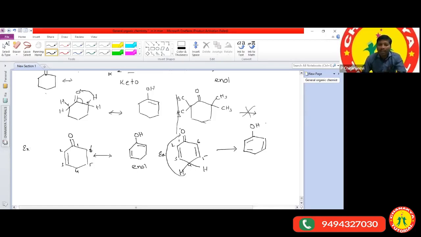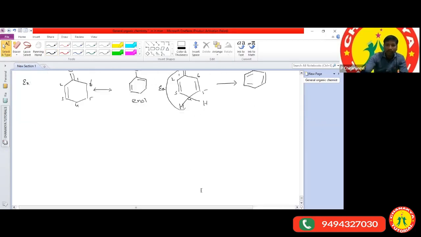Based on the migration between the number of atoms, tautomerism is also called dyad, triad and so on. So, a simple example. Here, H C triple bond N, we can also write as H N triple bond C. So what is the difference you are observing in these two structures?